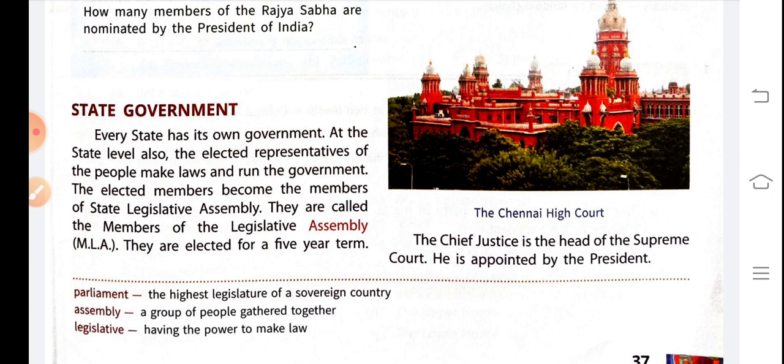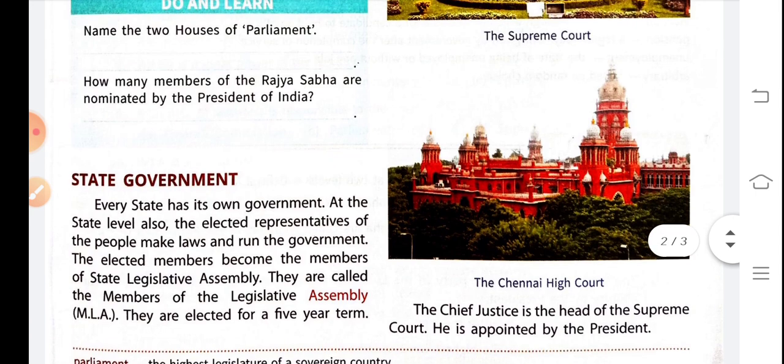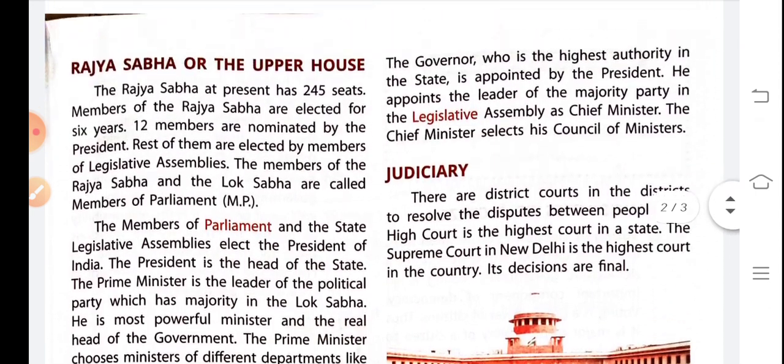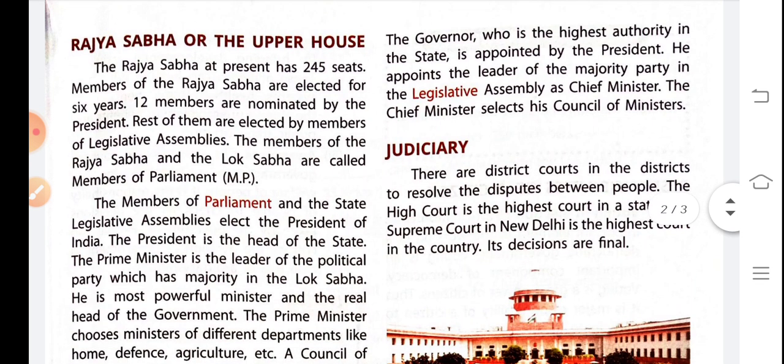It means member of legislative assembly. They are elected for a 5 year term. Okay, you have to remember this point. They are elected for 5 years, यानी 5 साल के लिए वो चुने जाते हैं विधानसभा के सदस्य. And after 5 years again election takes place.